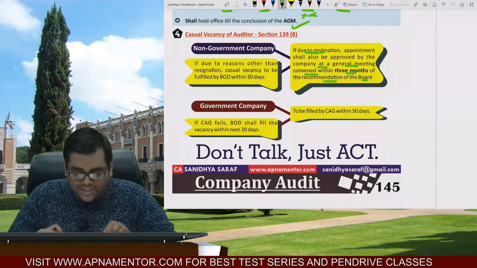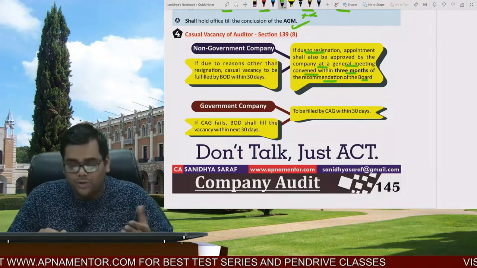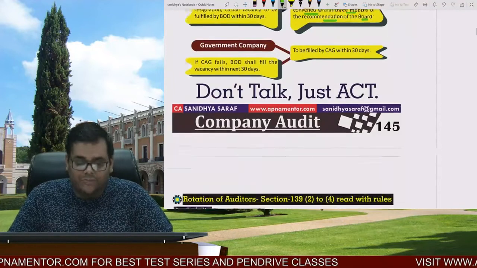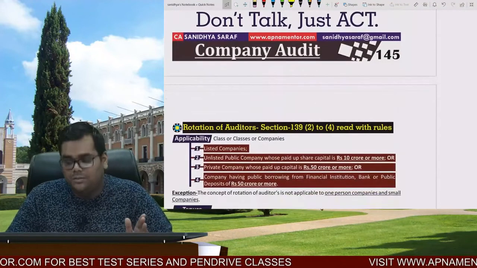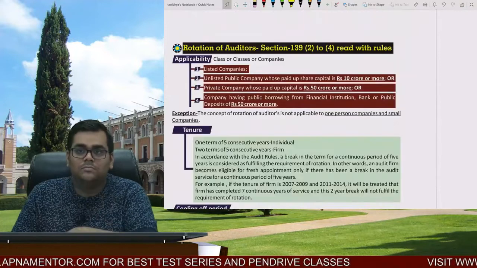And hereby the auditor shall be appointed. So I believe it is clear. So again, this is something very, very important. 139 subsection 8, that is casual vacancy of the auditors, right? Casual vacancy of the auditors.